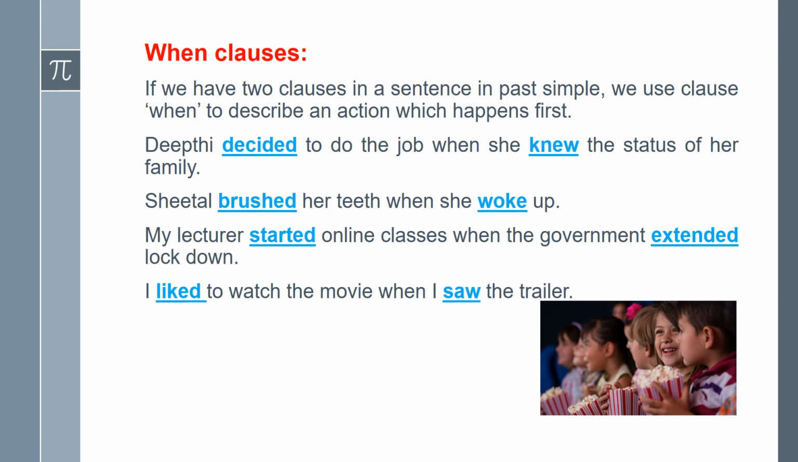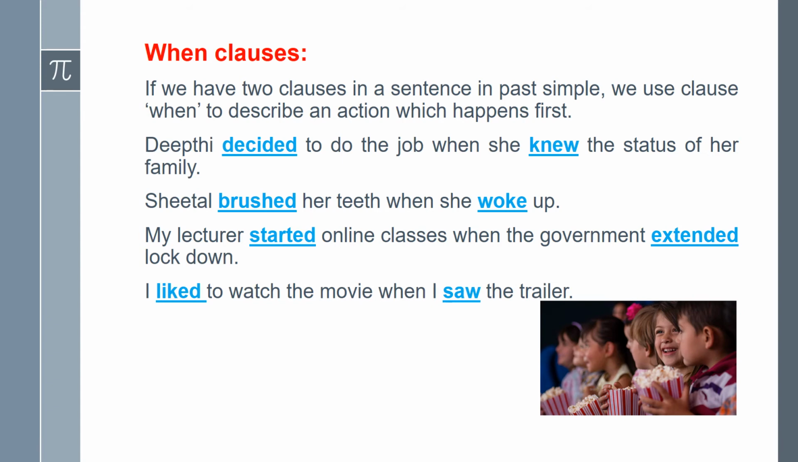Next, Sheetal brushed her teeth when she woke up. The earlier action here is she woke up. When she woke up, Sheetal brushed her teeth. That's why for the earlier action here, when clause is used.